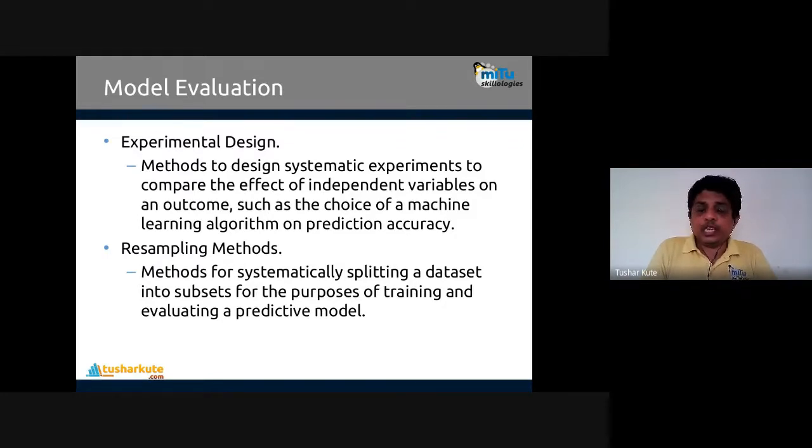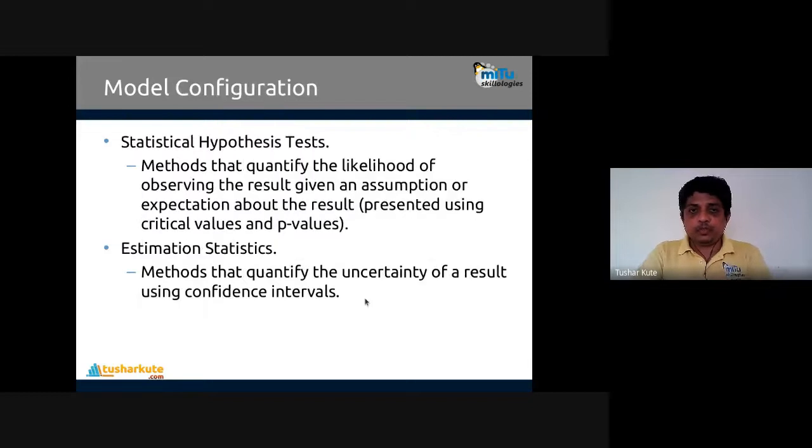These are methods to design systematic experiments to compare the effect of an independent variable on the outcome, the dependent variable, such as which machine learning algorithm to apply and which has the highest accuracy. That is what experimental design will help you do. And second is the resampling method. It is a method for systematically splitting a data set into subsets for the purpose of training and evaluating a particular model.